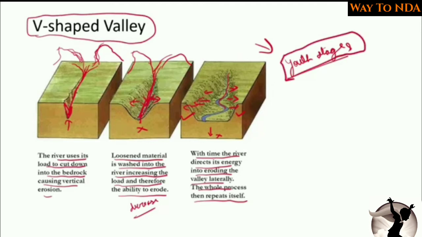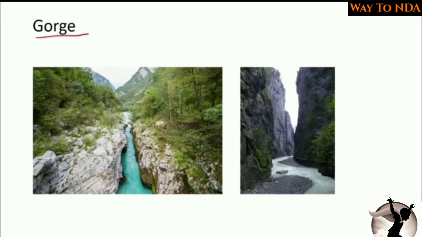Okay, now what are the gorges? So gorge, whatever you call it, is the extended version of a V-shaped valley. Now here you can see this is a V-shaped valley and water is flowing from this V-shaped valley. Now when this water is flowing from this V-shaped valley, it will bring along with it some sediments. Okay, it will bring along with it some rocks which are coming along with the river water, and that rock will erode this area.